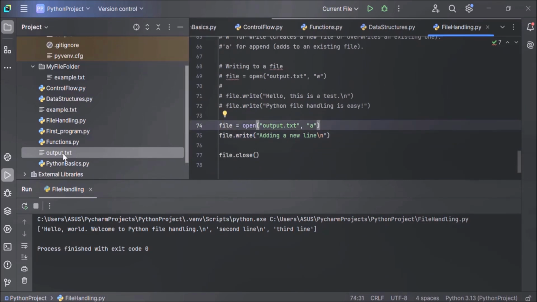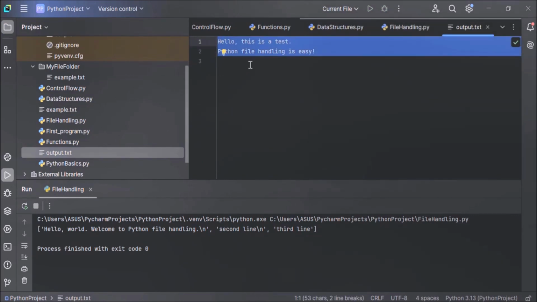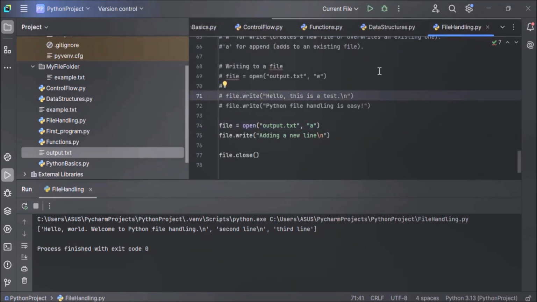Output.txt already exists in our current directory. Now first let's see the content of this file. This file has the following content: Hello, this is a test. Python file handling is easy. Now let's close the file and execute the code. Now let's see the file.